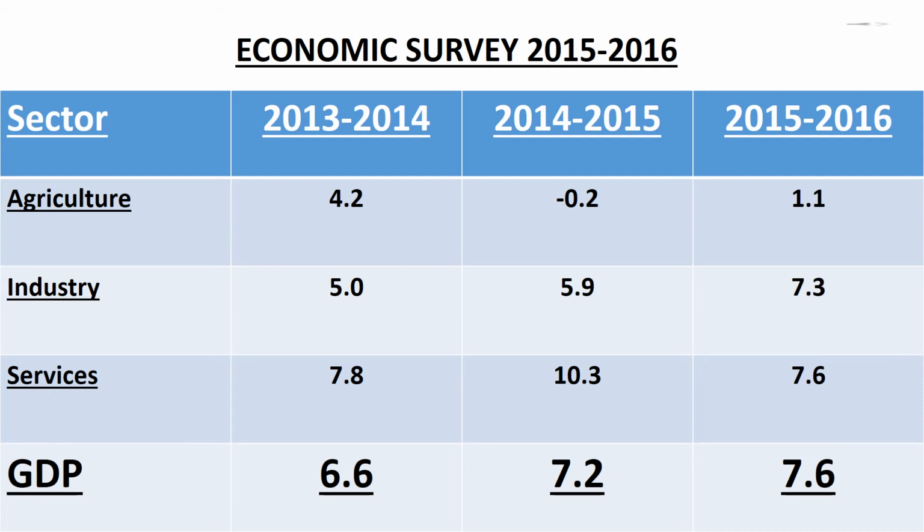And under sector services, 2013 to 2014 is 7.8, 2014 to 2015 is 10.3, 2015 to 2016 is 7.6. And you can observe the GDP is 6.6, then 7.2 and 7.6.